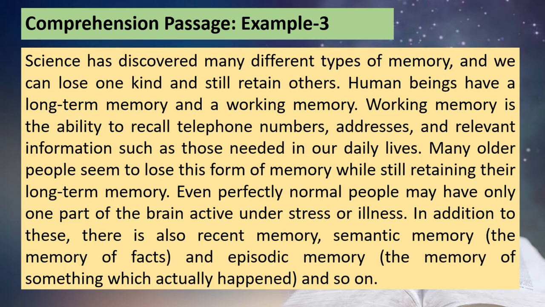So many older people seem to lose this working memory, but they still retain the long-term memory. That's another important idea. Even perfectly normal people may have only one part of the brain active under stress or illness. Then in addition to these, there is also recent memory, semantic memory, episodic memory. The other varieties of memories are mentioned here.